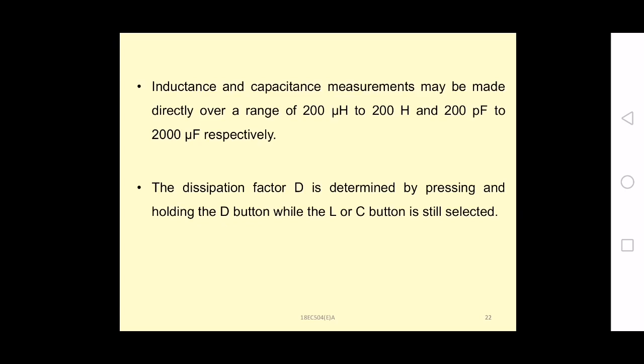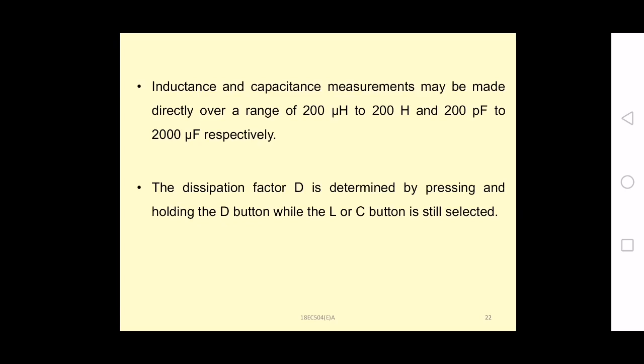And inductance and capacitance measurements may be made directly over a range of 200 microhenries to 200 henries, and 200 picofarad to 2000 microfarad respectively. That is by using the range selection switch. And the dissipation factor D is determined by pressing and holding the D button while the L and C button are still selected. You can select the L and C button also for measurement of the dissipation factor.